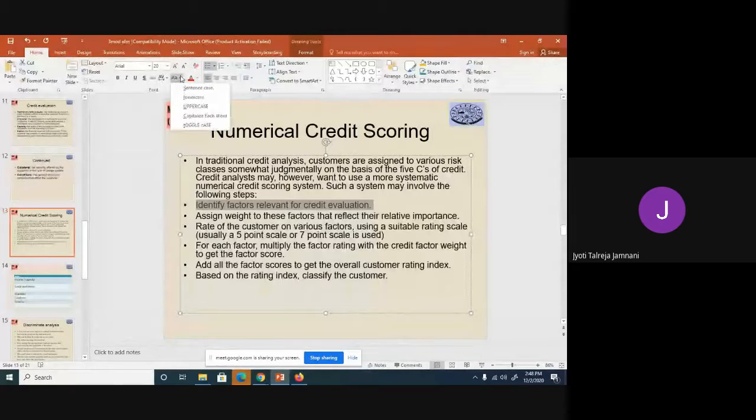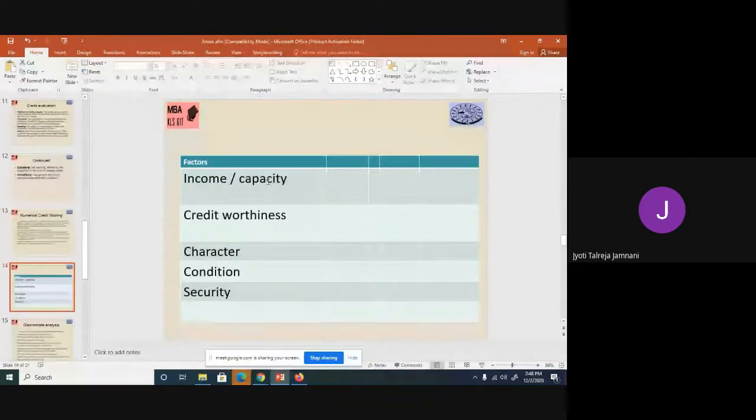So you have identified the relevant factors and you're going to use these particular factors for credit evaluation. The second step: assign weights to these factors that reflect their relative importance. Out of all these, income, character, condition and security, for which factor do you want to give more weightage?